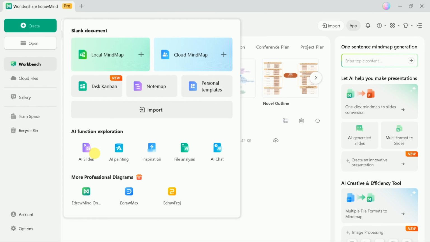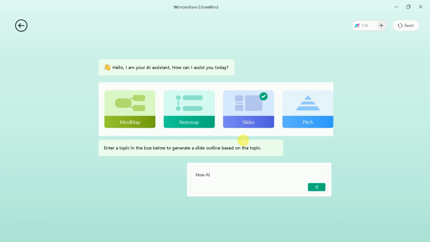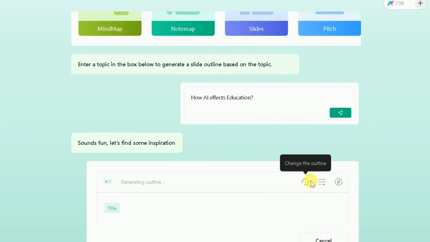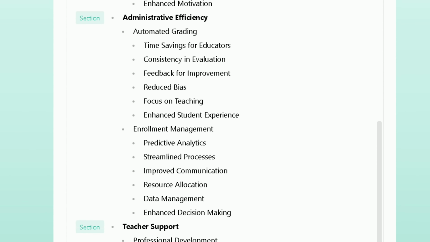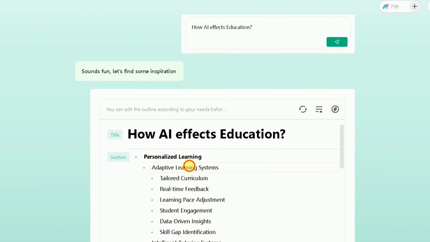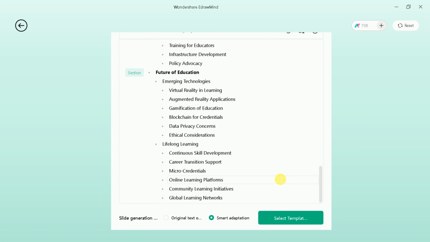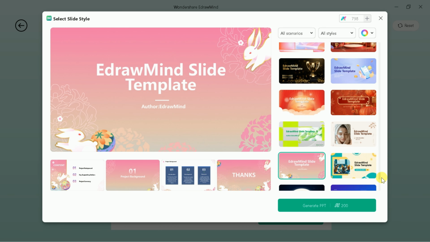Additionally, EdrawMind allows users to create stunning presentations using a single prompt. For example, if we want to create a PowerPoint presentation on the effects of AI in education, we simply enter the prompt into the application. EdrawMind will then generate a comprehensive outline for the presentation, which can be edited and customized as needed.